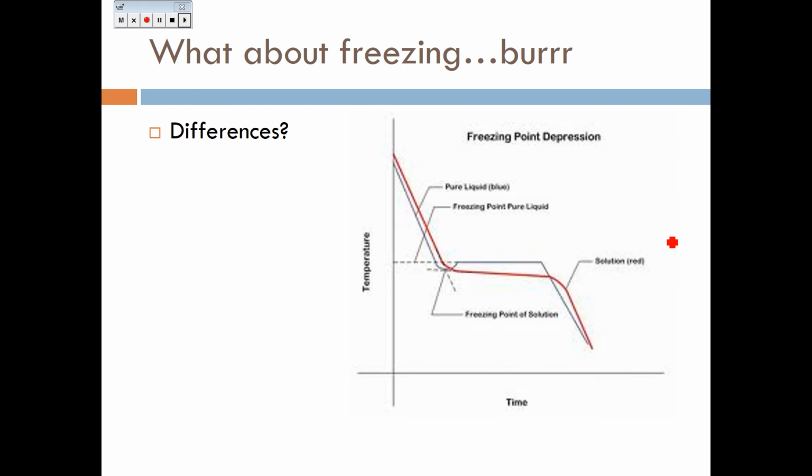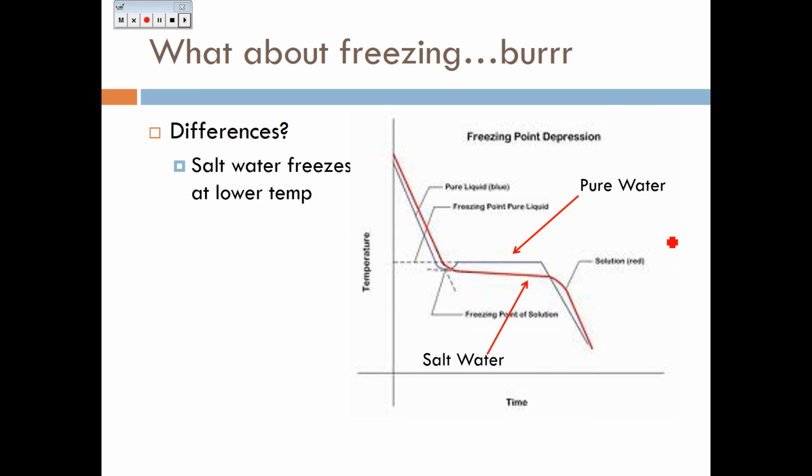Again, we see that the salt water freezes at a lower temperature than 0 degrees Celsius for pure water. Pure water also is a constant temperature. The red line for the salt water has a gradual decrease. For pure water, it has that similar sharp freezing point at 0 degrees Celsius.